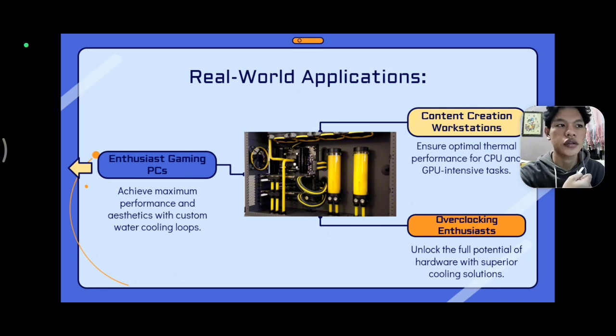So you can use the PC for high tasks without worrying about the temperature, because they are using liquid cooling to cool it. The third one is overclocking enthusiasts. Same as the content creation workstation, to unlock the full potential of hardware with a superior cooling solution.